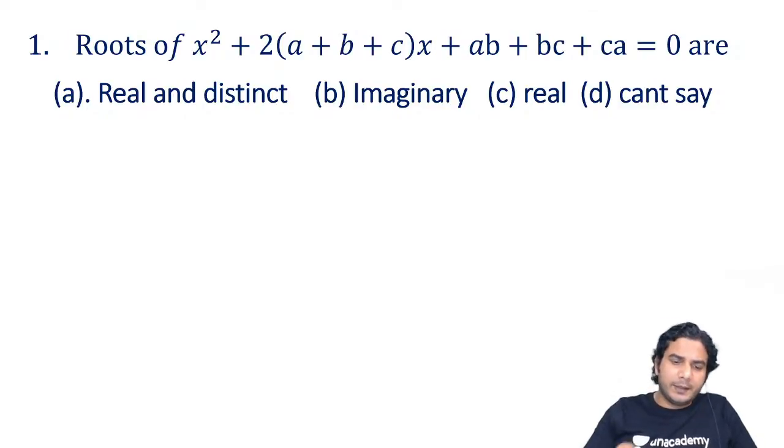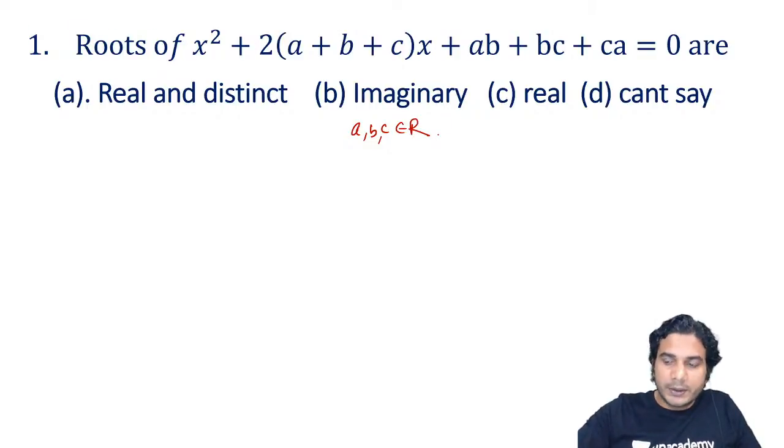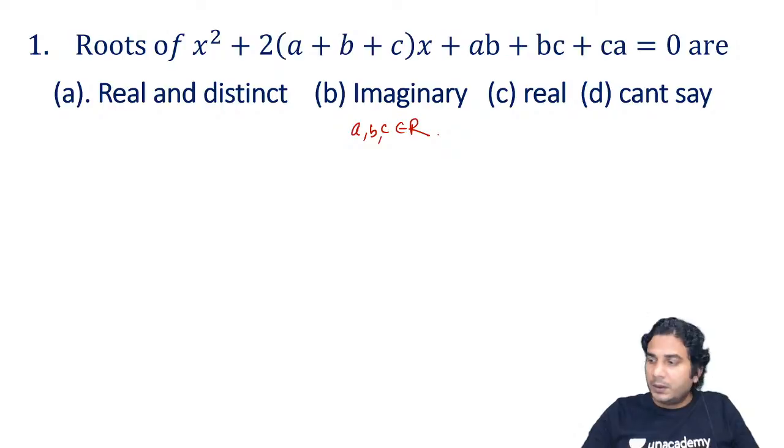Write the discriminant and check. You can check it through the discriminant, okay? Yes, nothing is given about a, b, c. Let me give you that a, b, c are real numbers, okay? They should be real numbers. So whatever problem we do today, coefficients will be real only.